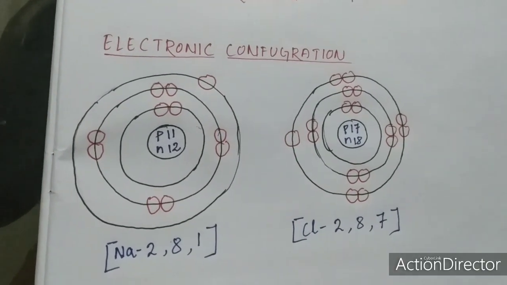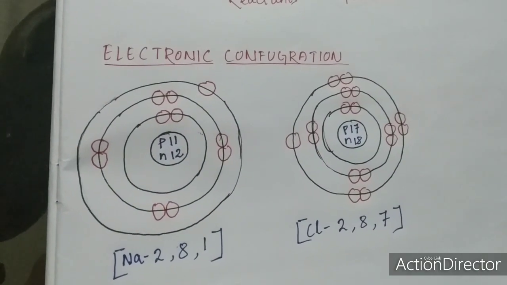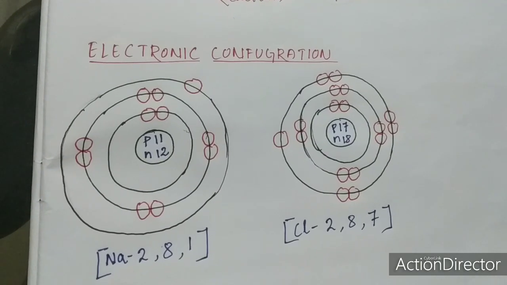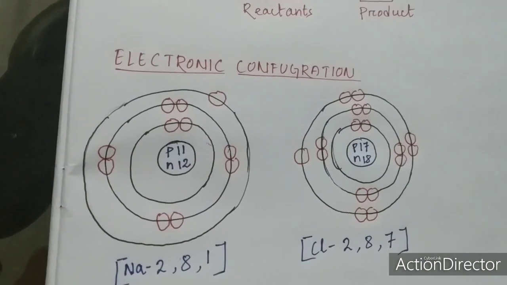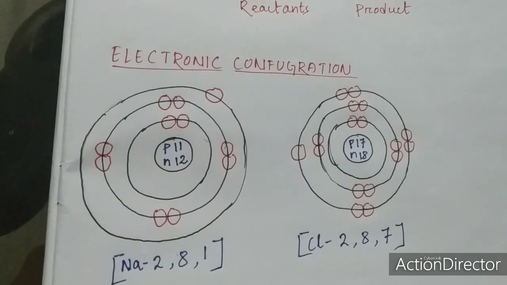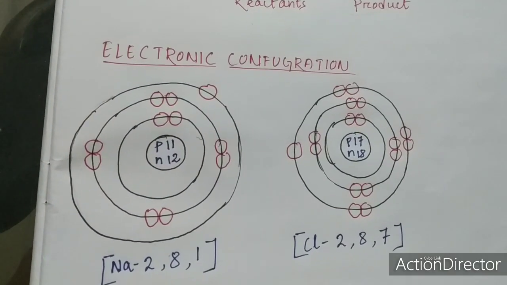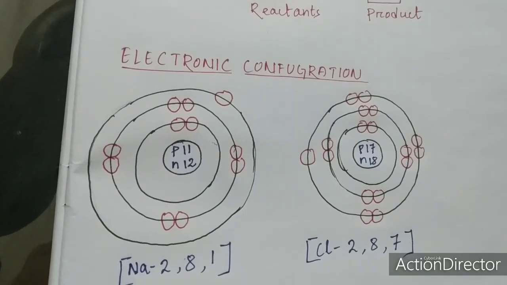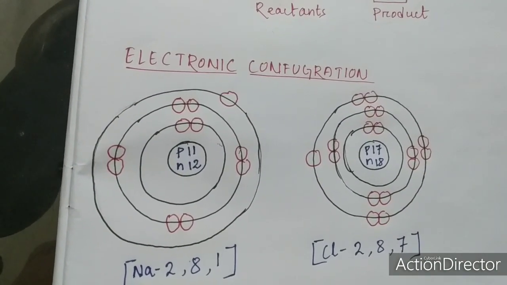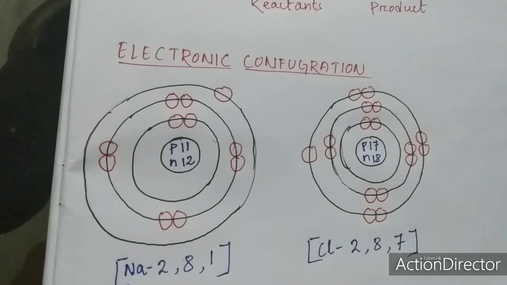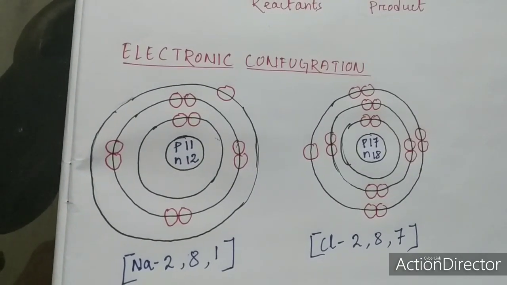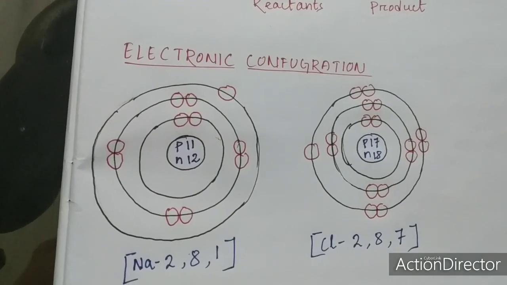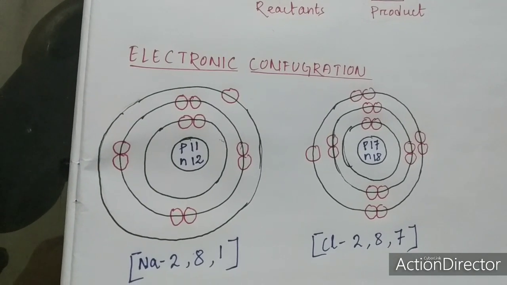So students, whenever a chemical reaction takes place, do you know why it takes place? This question might come to your mind: madam is talking about chemical reactions, but we don't know why a chemical reaction takes place. Don't worry, I will tell you. Just remember, in our last chapter we discussed that it is to attain a stable electronic configuration.